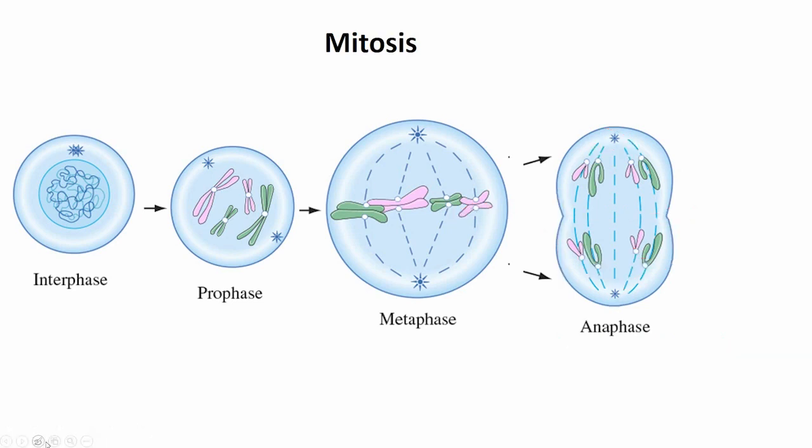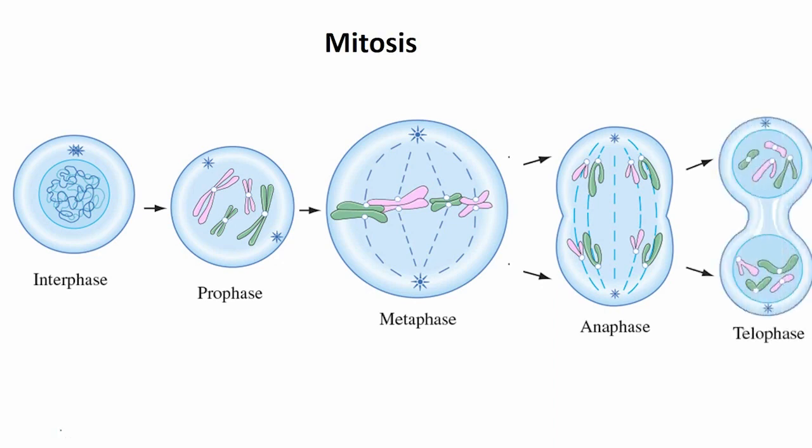As the chromosomes reach the opposite poles, the next phase, that is telophase, begins. Telophase is denoted by the division of the nucleus. Here, the nucleus divides into two.